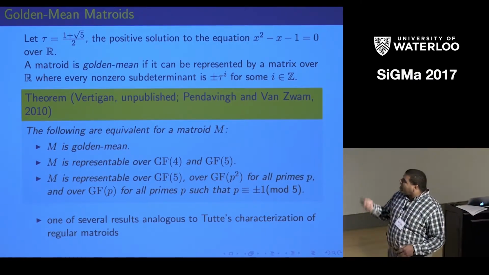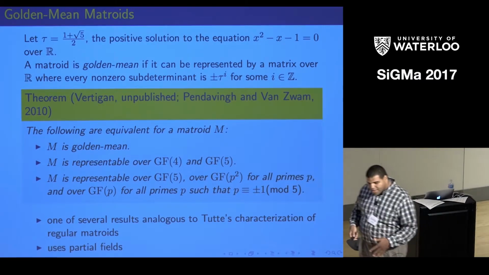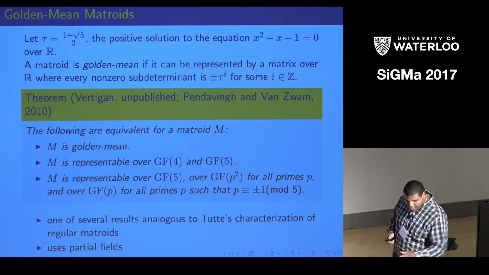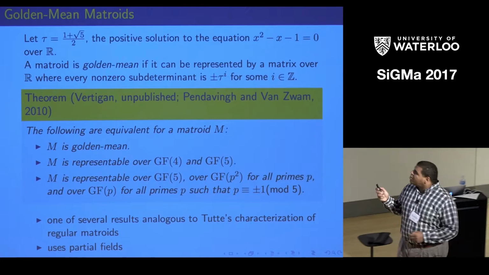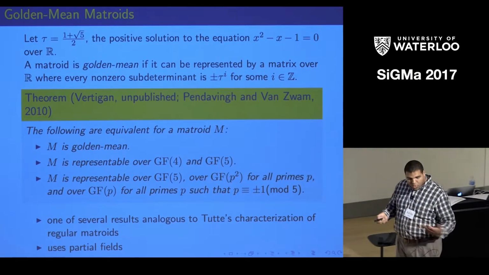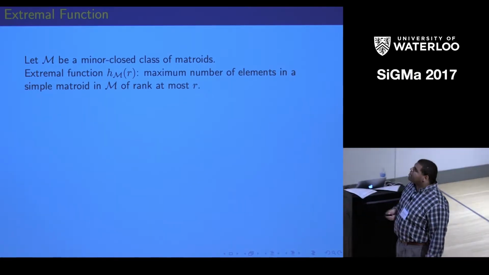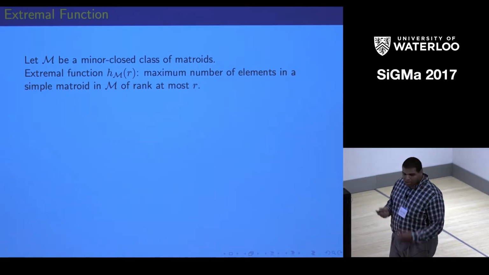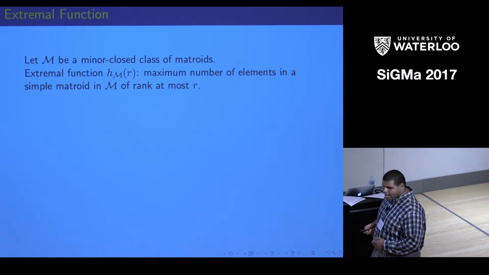This result and many of these other analogous results use the idea of partial fields, which I'm not really talking about in this talk, but it's sort of lurking in the background behind everything that I am talking about. So one of the things that we can ask about this class of golden mean matroids is, what is the extremal function, which was just talked about. If M is a minor-closed class of matroids, the extremal function h_M(r) is the maximum number of elements in a simple matroid of rank at most r.